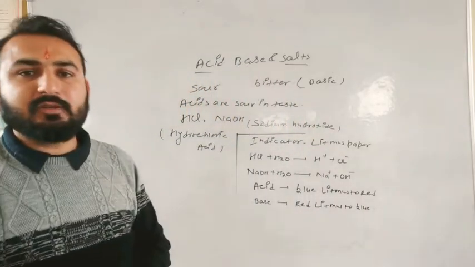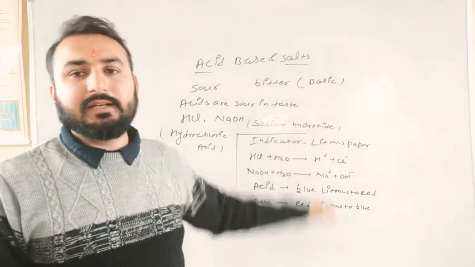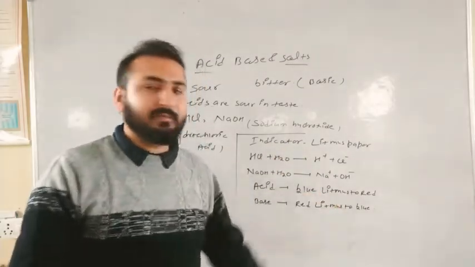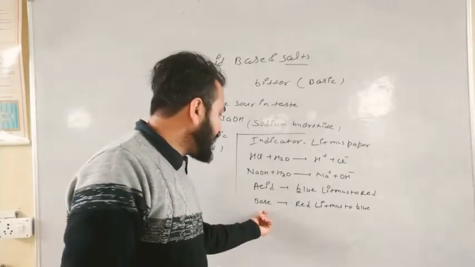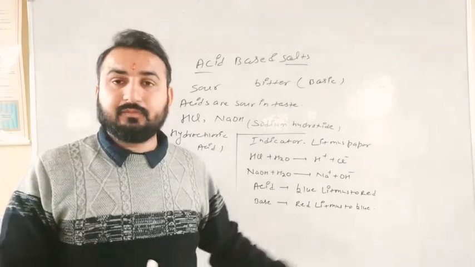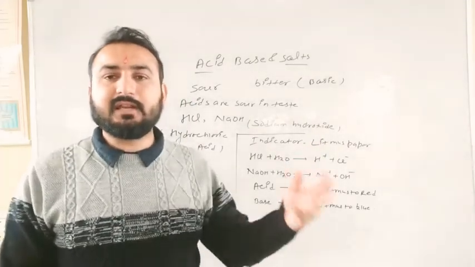Clear? So this one is called the indicator, and we are using only the litmus paper here. That means acid converts blue litmus paper into red, and base converts red litmus paper into blue. Clear? So these are the simple definitions of acids and bases.